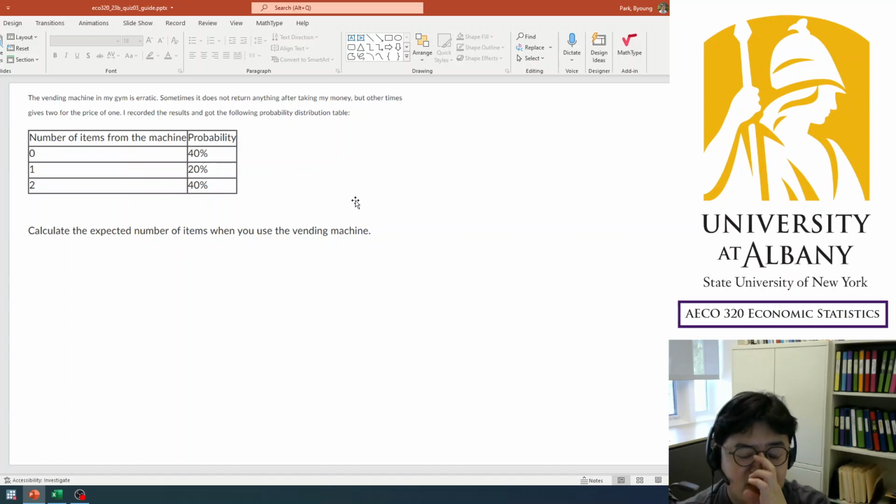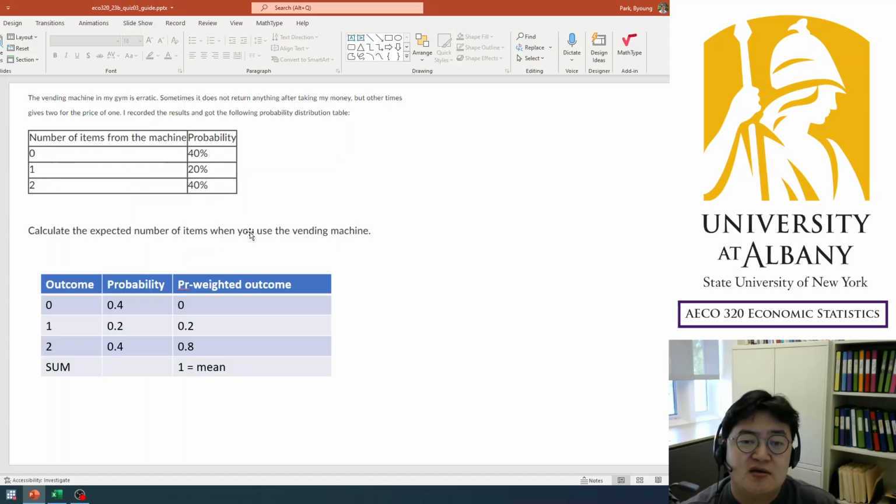Anyhow, regardless of the story, it's easy. Outcomes 0, 1, 2 randomly happen, and we know their probability. So what you need to do is make another column for the probability weighted outcome, right? 0.4, like 40% equals 0.4. You multiply them and you get 0 as the probability weighted outcome.